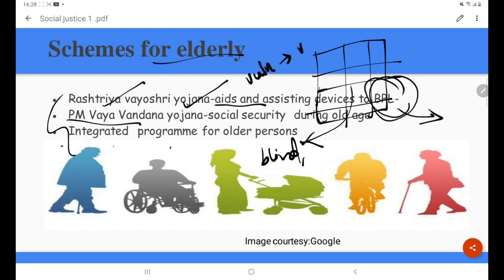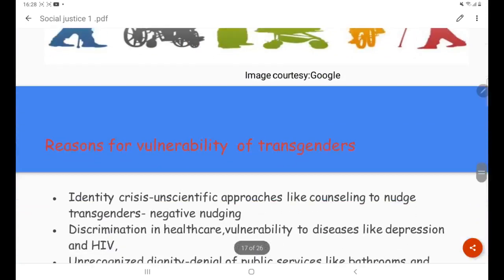Then PM Vaya Vandana Yojana, it is a pension scheme, a social security scheme during old age, so that elderly people can reduce the emotional and financial dependence upon their caretakers. Then the Integrated Programme for Older Persons. This is also a community-like program which actually enables the elderly people. Rather than giving support, it actually gives emotional dignity to them. Okay, that is the next thing.